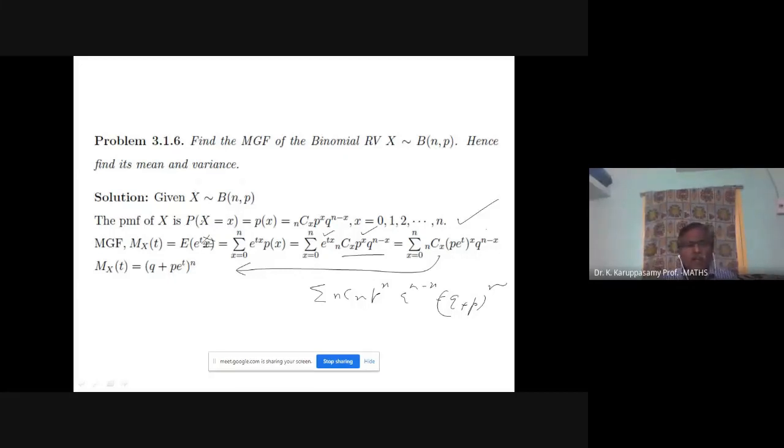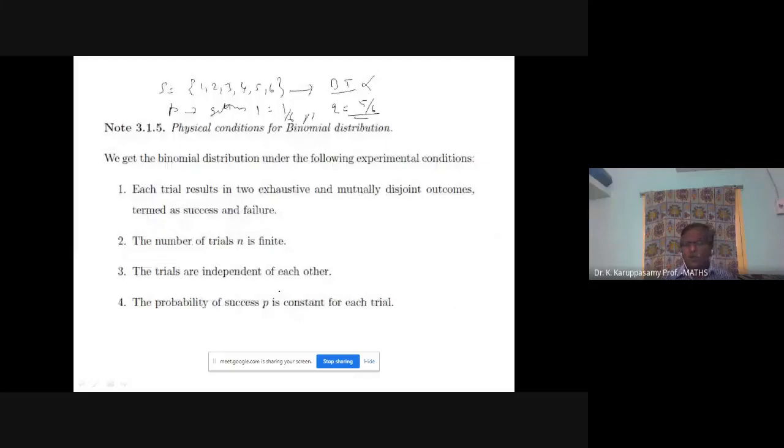I will explain the differentiation concept. First, the exponent formula: n into (q plus p e power t) power n minus 1. Then differentiate q plus p into e power t, differentiating p into e power t. This we put in the next step.